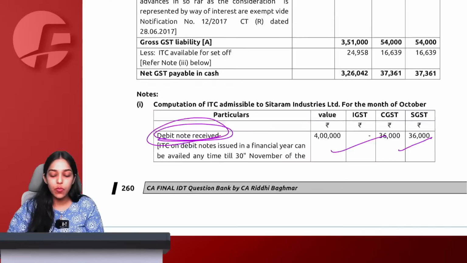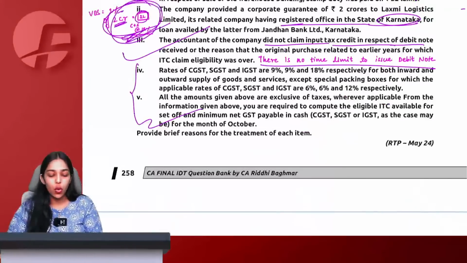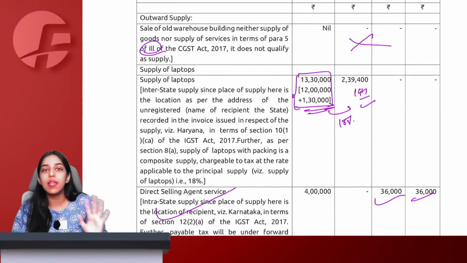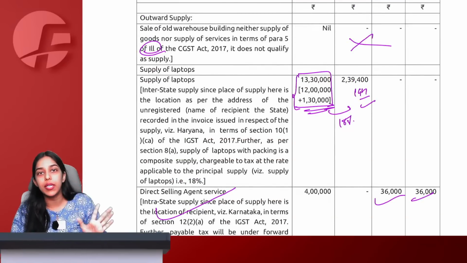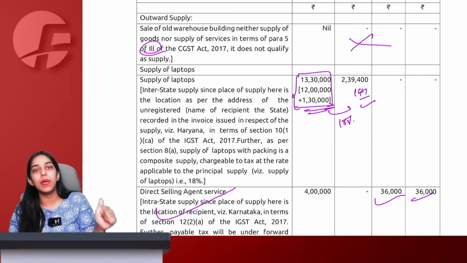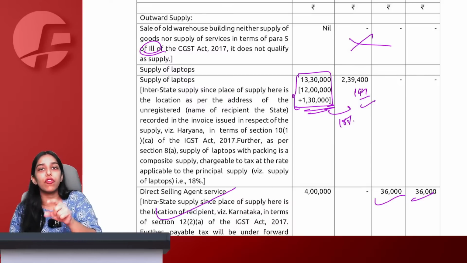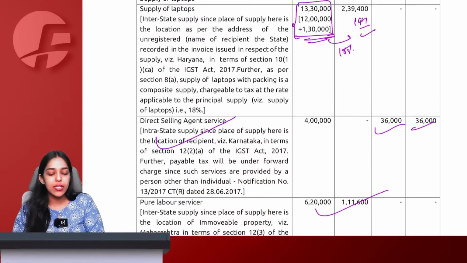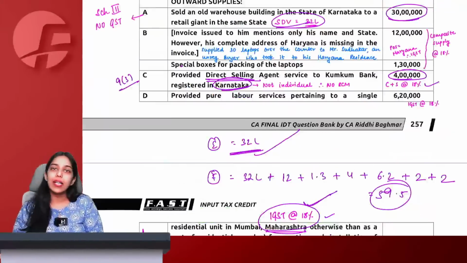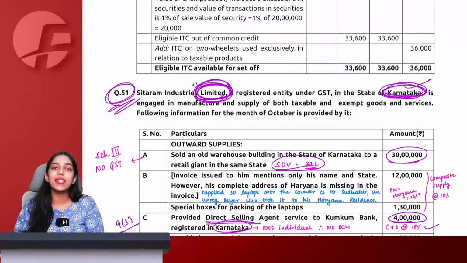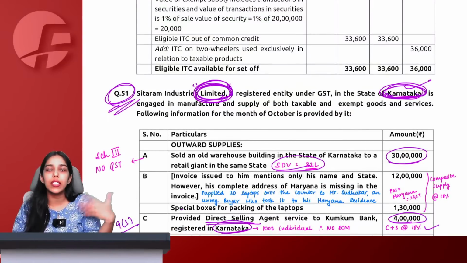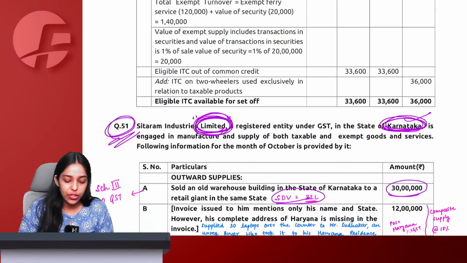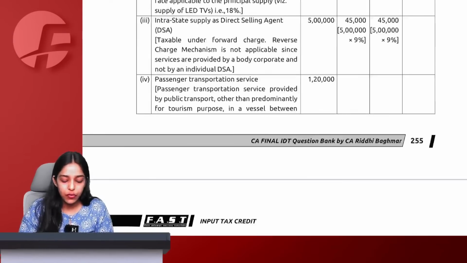Very good question this was. It covers reversal provisions also, and there is no as such exempt supply. There is only one supply of land and building. So because of that, you will have to remember that this will form part of E also and F also, and you will have to do reversal. Otherwise than that, all the normal supplies are taxable only. Interest, even though it is exempt, does not form part of exempt turnover, and therefore no reversal required for interest. Here we complete question 51.